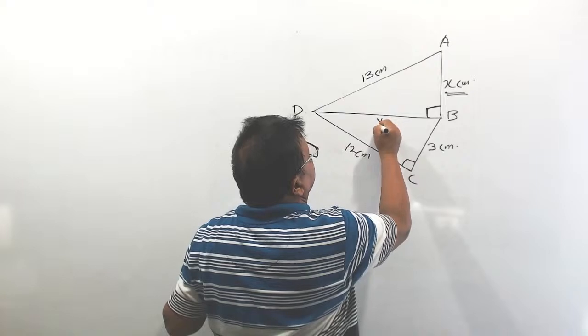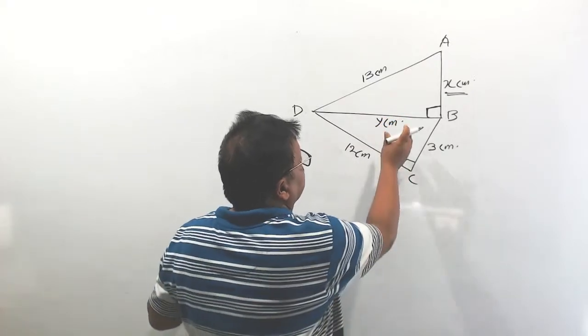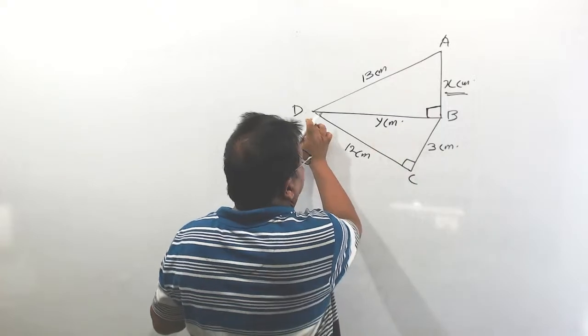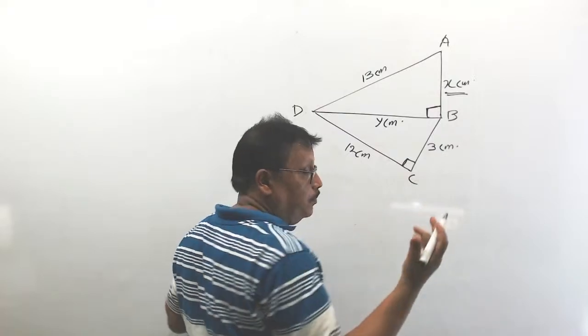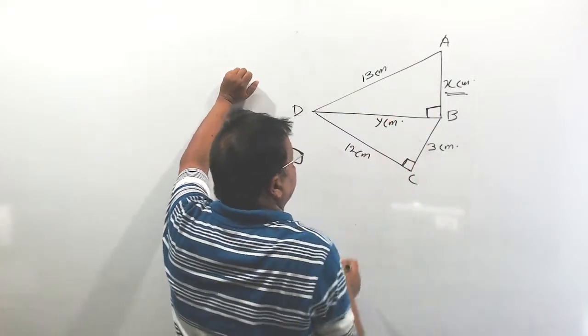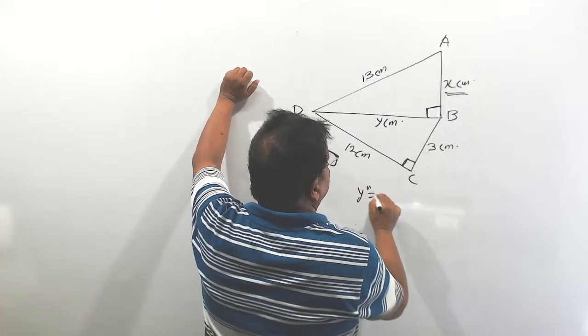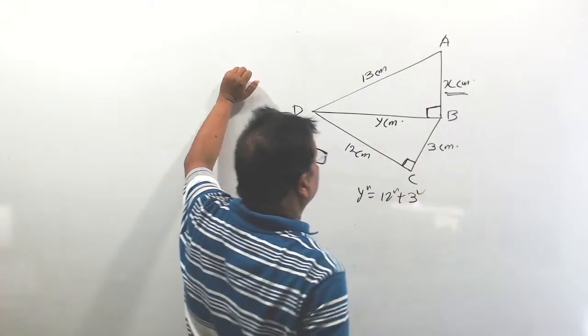Say it is y centimeter. Let us assume it is y. How to find y? Consider this triangle first. From the triangle DCB, right angle, so you can use Pythagoras theorem. Which one is hypotenuse? DB, that is y. You can write y square is equal to 12 square plus 3 square. Understood? From this triangle.